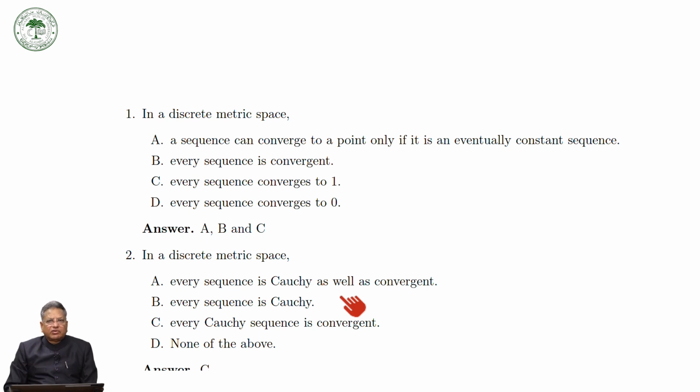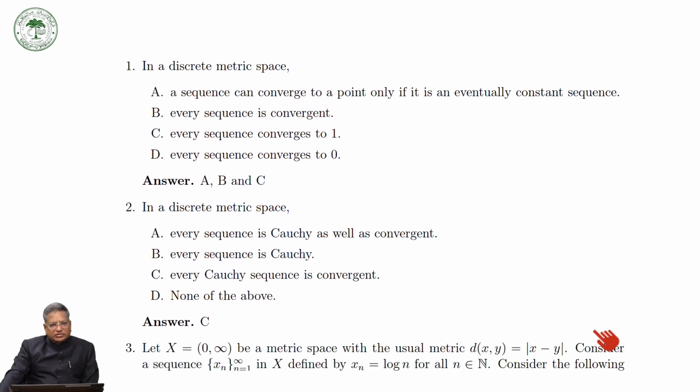So it is an eventually constant sequence, and all the terms after the capital Nth term are the same, therefore xn minus xm is equal to 0. So it is a Cauchy sequence, and it has a convergent subsequence, and therefore the sequence will converge to this point. So in a discrete metric space, every Cauchy sequence is convergent, and therefore a discrete metric space is complete.